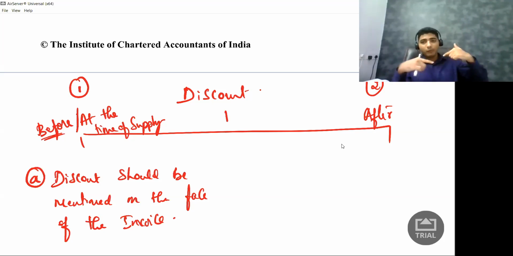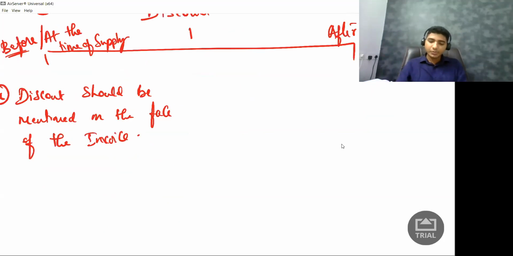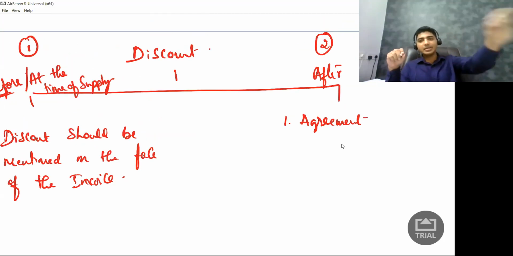When I'm giving them the calculators, I don't know whether they will be able to sell 1000 calculators or not. So understand it very clearly how it goes. Point number one, there is an agreement between me and the recipient.